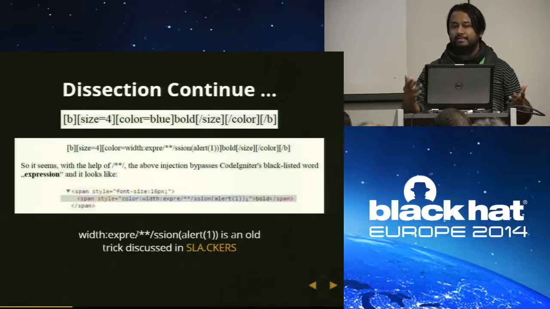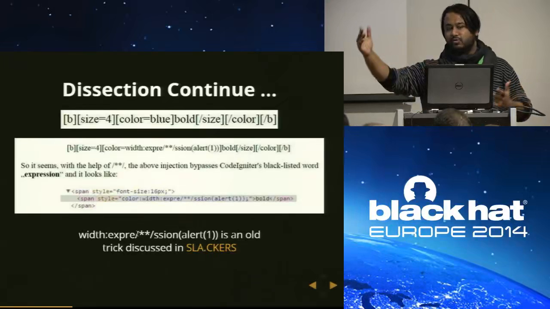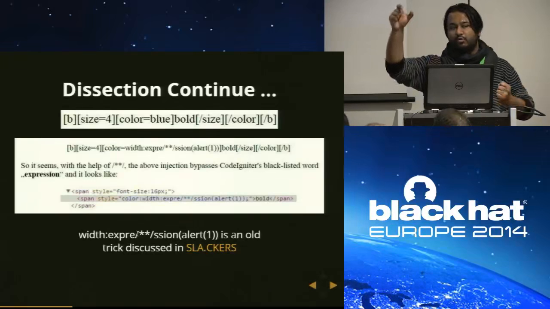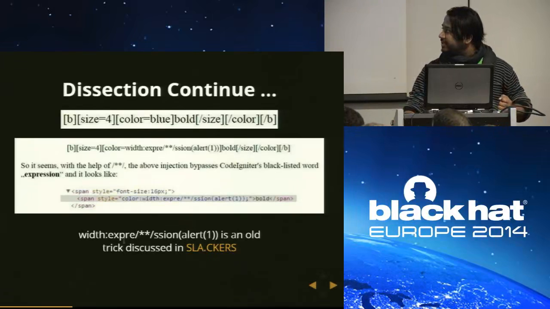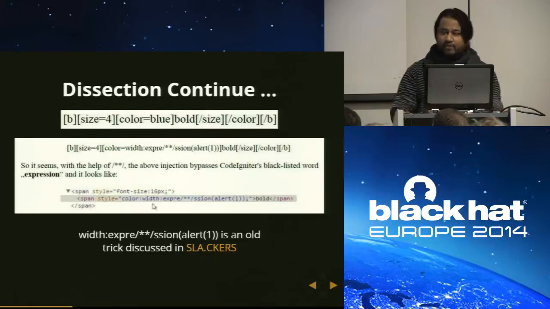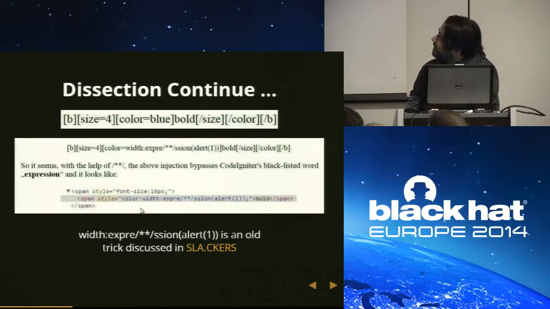At the same time, you can bypass CodeIgniter because they are only looking at the word expression. This is not expression. This is EXPRE with multi-line comments. So with this technique, if you look at the resulting code, see, now there is no removed. It means what I am sending, I am getting back, and the browser will simply ignore the comment.